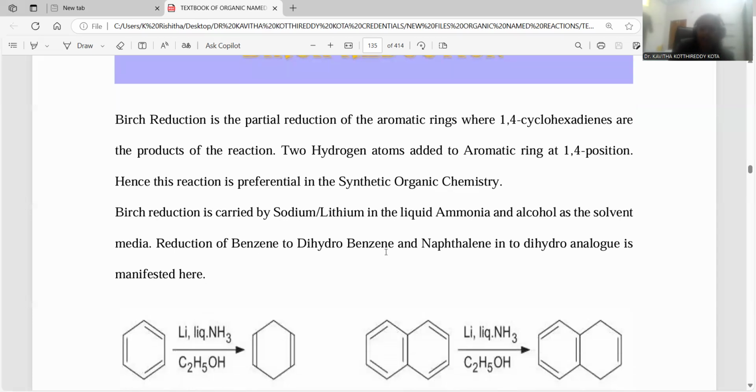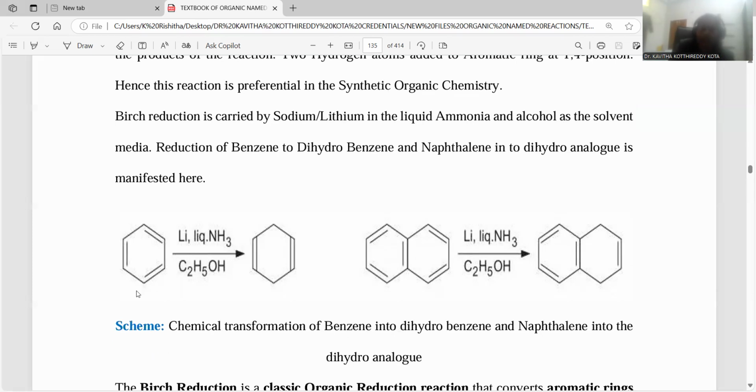Reduction of benzene to dihydrobenzene and naphthalene into its dihydro analog is shown here. Benzene is treated with the Birch reducing agent, lithium metal together with liquid ammonia. Whenever benzene is treated with lithium, liquid ammonia and ethanol as the solvent medium, hydrogens are added at positions 1 and 4, so it is a partial reduction. Three double bonds are reduced into only 2 double bonds. One of the double bonds is reduced by means of this Birch reduction process.